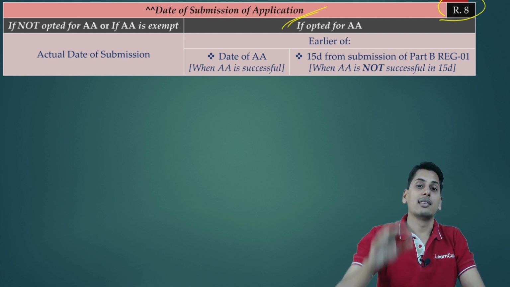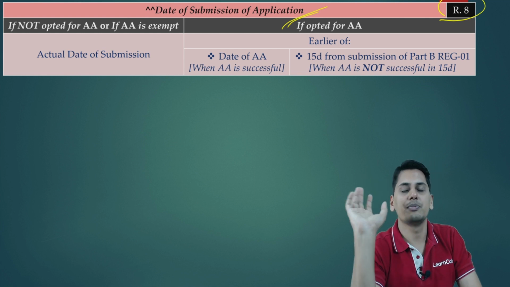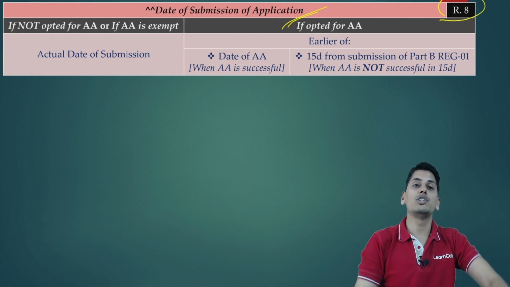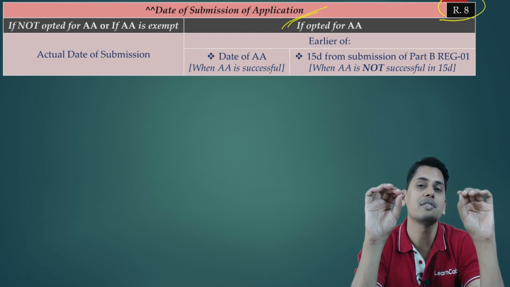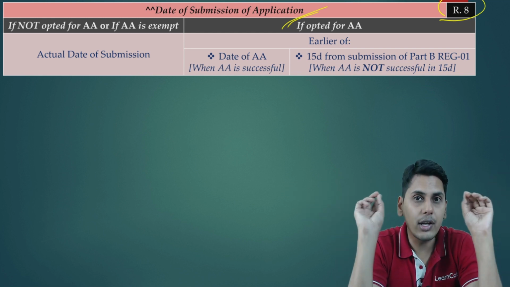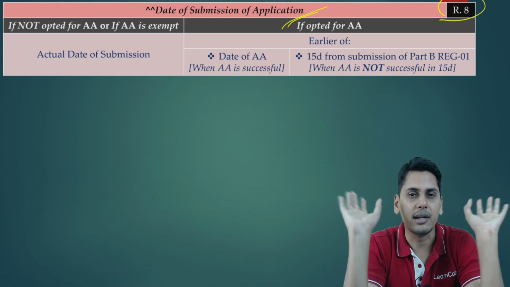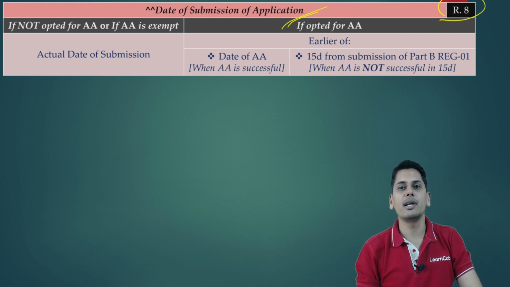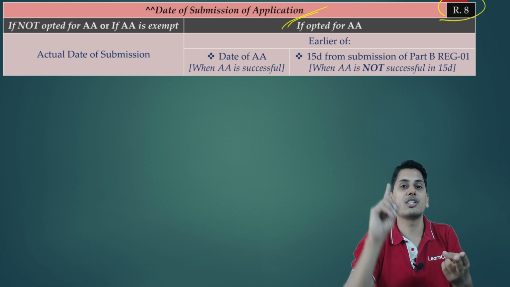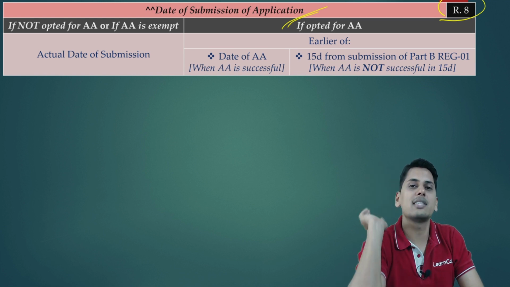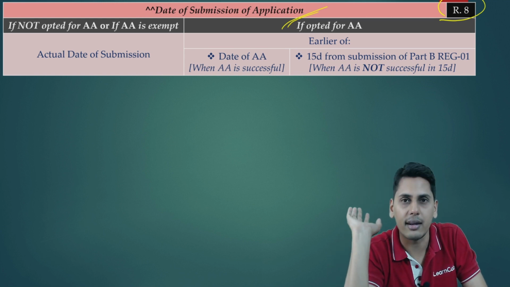Now friends, the date on which you receive the acknowledgement, that is the date on which you have submitted the application. The date of submission of application is the date on which you receive the acknowledgement. When are you going to receive the acknowledgement? We are discussing the first scenario, Aadhaar authentication opted, Aadhaar authentication successful. You will receive it when you are authenticating your Aadhaar.